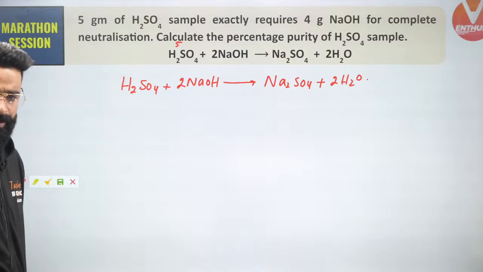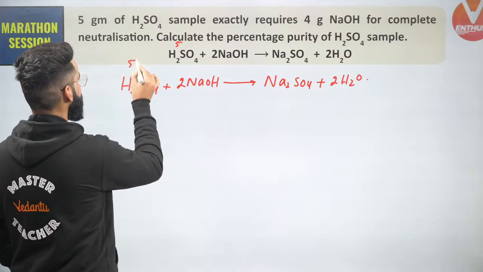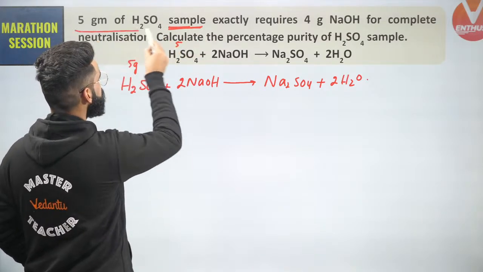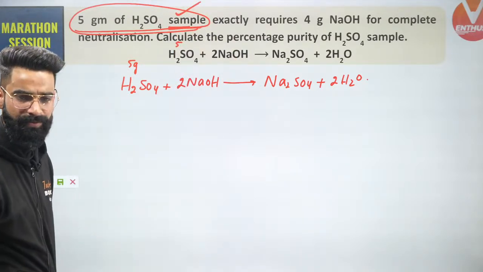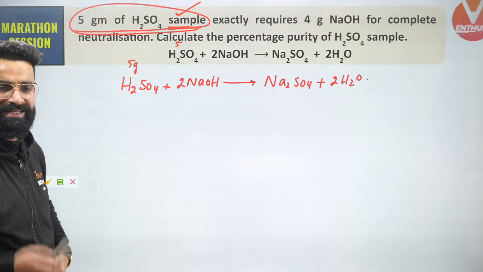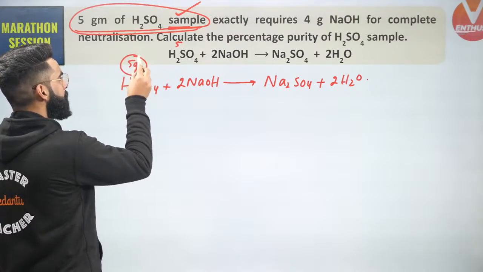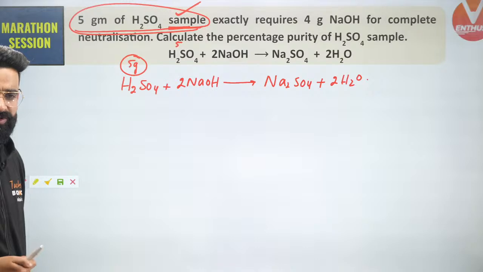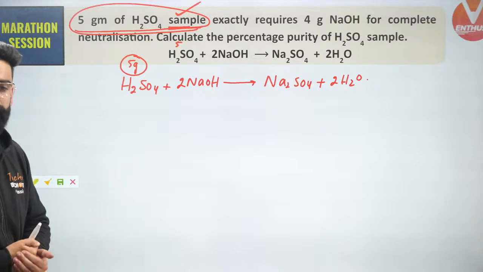Now guys, understand properly. 5 grams of H2SO4 sample. Understand the language of the question. It's mentioned sample. So is it the pure mass of H2SO4, or is this the impure mass of the sample of H2SO4? So this 5 grams is the impure mass of the sample. What am I supposed to calculate? I'm supposed to calculate the percentage purity of H2SO4 in the sample. How should I approach this sort of question?